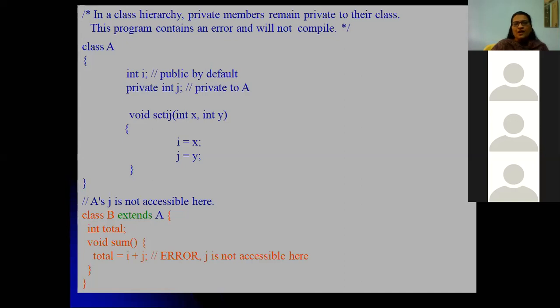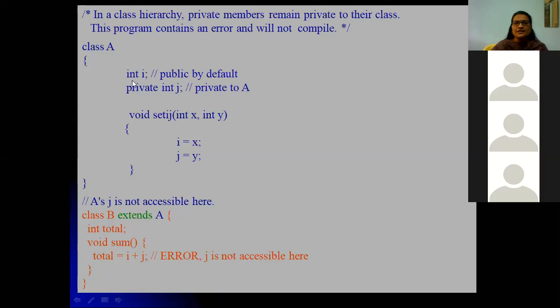Here I'm showing that even if we inherit the properties of a superclass in a subclass, private variables remain private to that class. No other class can access those private members, even with inheritance. So here is the program. The program contains an error and will not compile. Why? Private members remain private to their class.